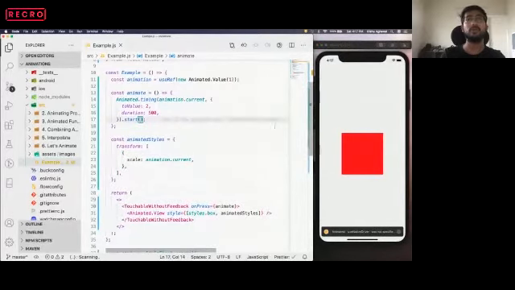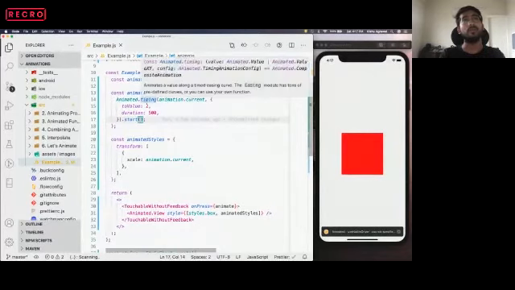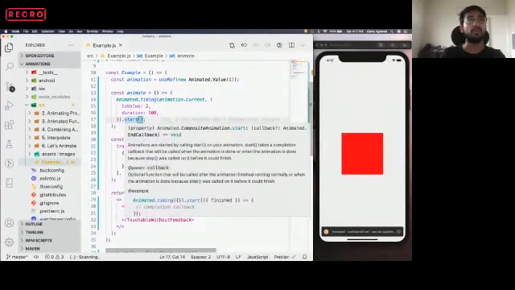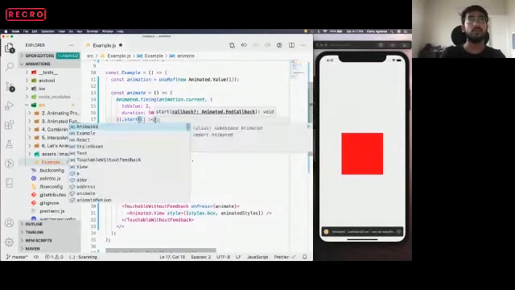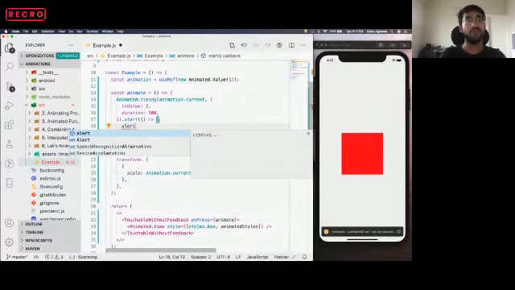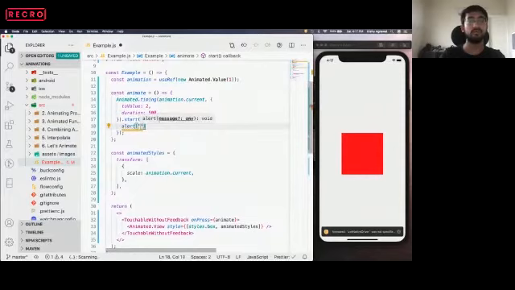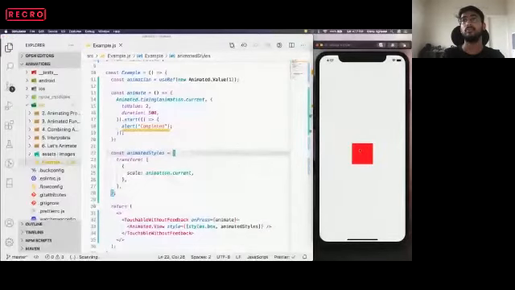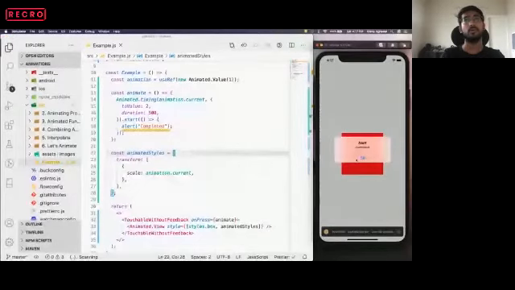Now let's say we want to scale it down when the animation has completed. For all of this, Animated.timing or spring, we'll learn the spring function in a later course of time, has a .start function. This start function also gives us a callback, which is called upon completion. So let's say we want to see if the animation has completed. As soon as the animation timing is completed, we get this callback as an output.